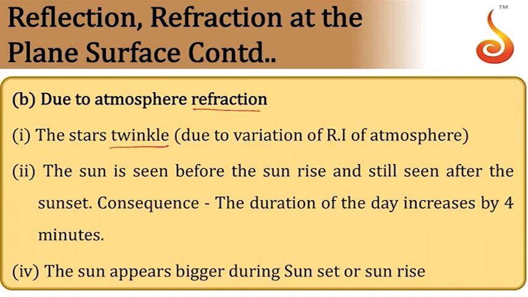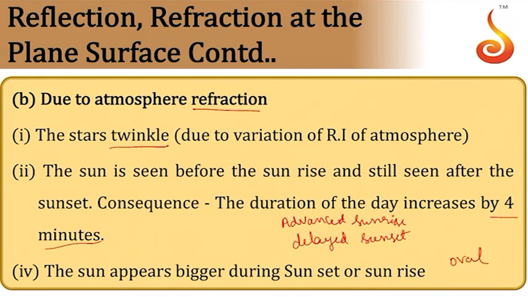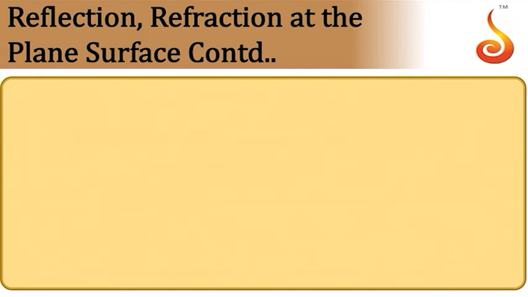Then the sun is seen before sunrise and still after sunset. Because of this, there will be a 4 minute increase in the daytime. This also happens due to atmospheric refraction. This is what we call advanced sunrise and delayed sunset. Then the sun appears bigger during sunset and sunrise, somewhat oval in shape, you'll see. That is also due to atmospheric refraction.